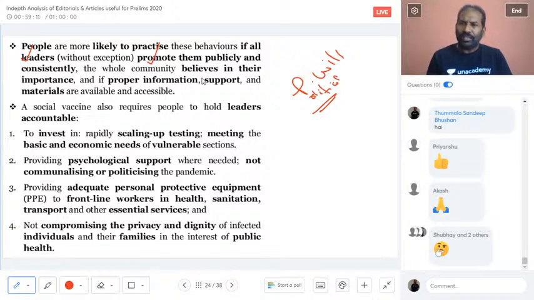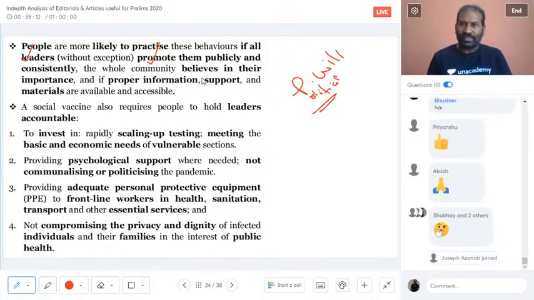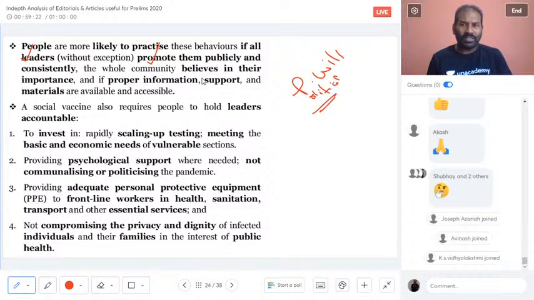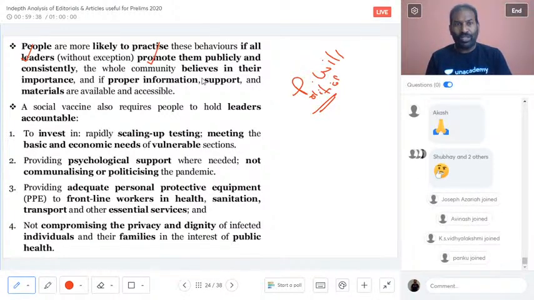That means it is a need of each and every individual, but it is a need of the government, of the leaders, that they should have the political will in making sure that social distancing is taken into consideration in the true spirit, making them understand the importance, giving them the right information, educating them and properly communicating to them their social and cultural behavioral changes, so that the social vaccine is implemented practically and will be effective.